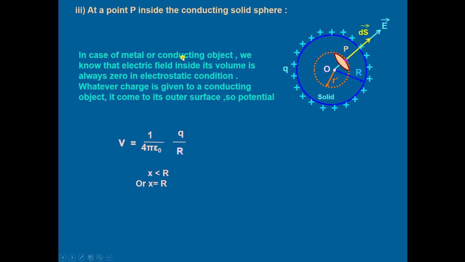In the case of a metal or conducting object, we know that the electric field inside its volume is always 0 in electrostatic conditions. Whatever charge is given to the conducting object comes to the outer surface. I repeat again, whatever charge is given to the conducting object comes to the outer surface. So the potential inside will also be equal to V equals 1 upon 4 pi epsilon naught Q upon R.